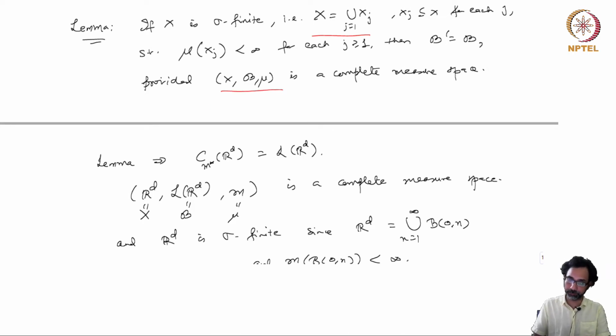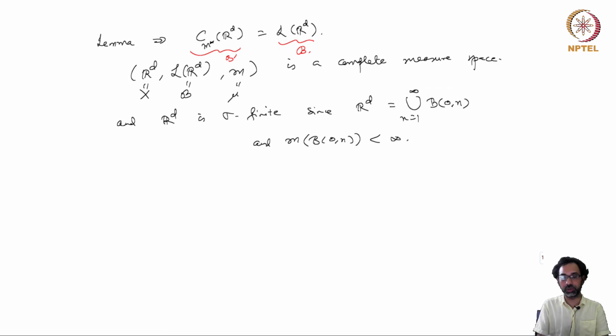So this implies that this B prime, so B prime is nothing but this CMRD, this is B prime and this is B. So the lemma says exactly that B prime is equal to B. So we would have shown that once we show the lemma, we would have shown that the collection of Caratheodory measurable sets is equal to the collection of Lebesgue measurable sets.